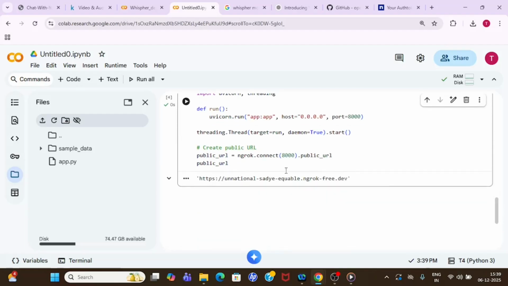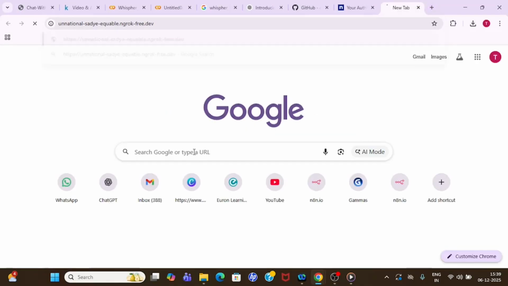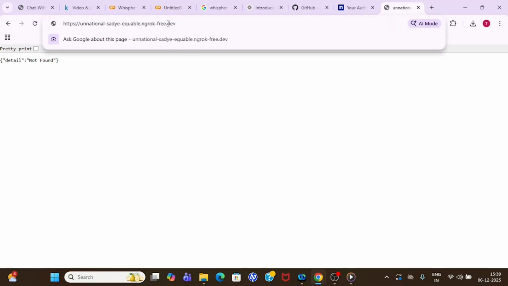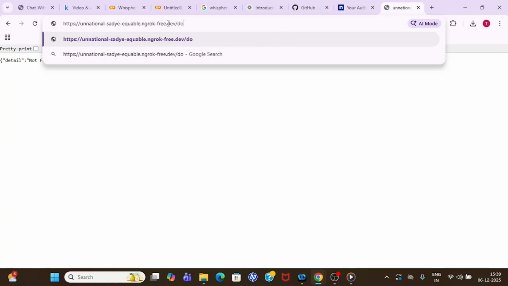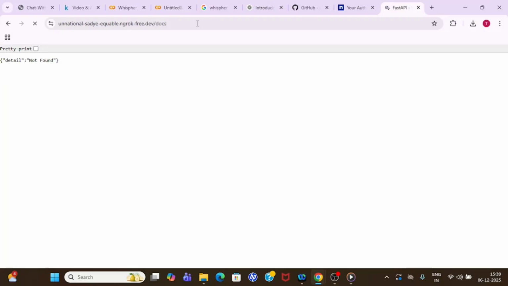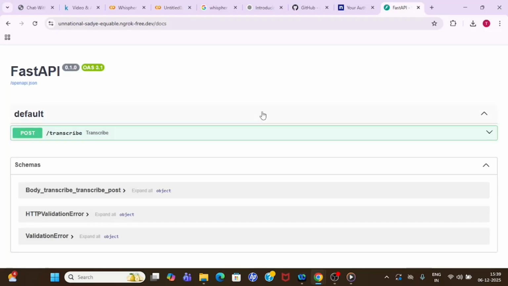Once you execute this, I am printing that public URL. In this URL your Swagger UI will be running, right? Let me copy it and paste it over here. Then just for the first time you may get this, just click on visit site. Since we didn't declare any root over here, that's why I am getting detail not found. So if you access slash docs, you can get your Swagger UI, right?